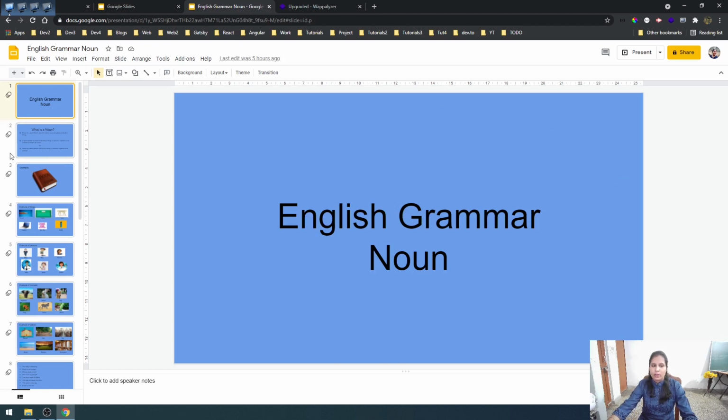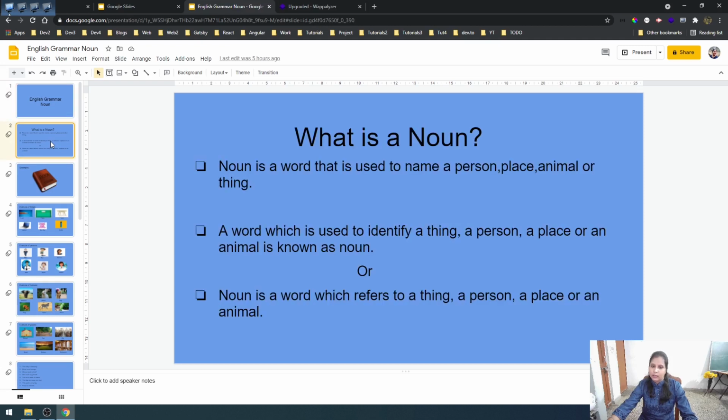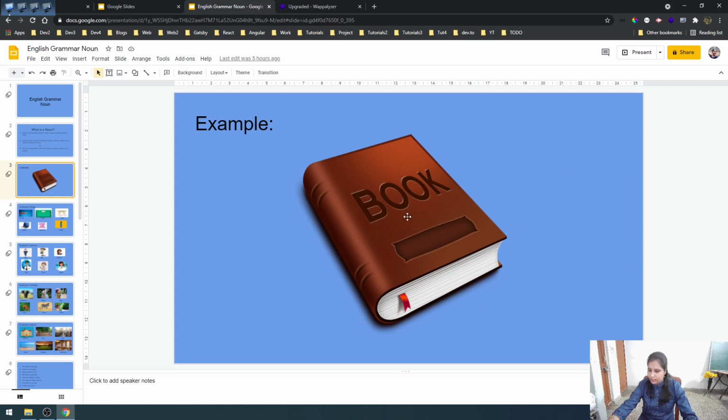Okay. So what is a noun? A noun is a word that is used to name a person, place, animal or thing. Okay. So what does this definition tell us? It is telling us a noun is a word that is used to name a person, a place, an animal or a thing.